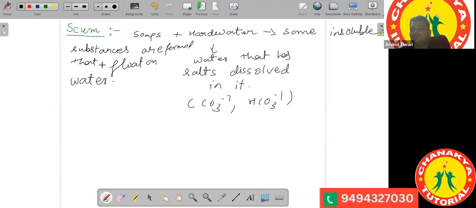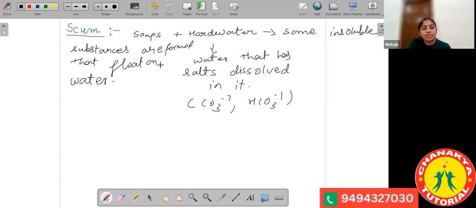They are called scum. Here actually there is a wastage of soap. You are not obtaining the lather. Rather that soap is reacting with the hard water to form those insoluble substances, which are called scum.